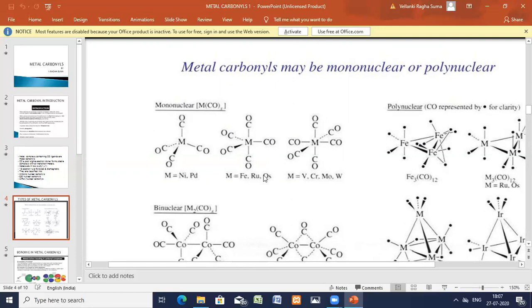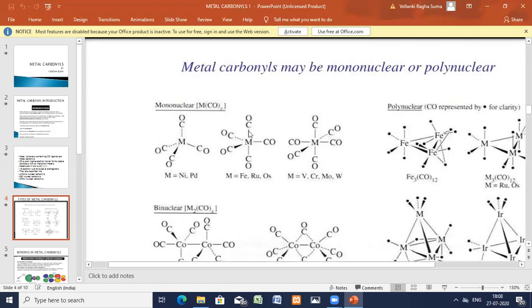All these three are the mononuclear compounds. Each carbonyl to one metal. 4 carbonyls are there, so therefore you call it as tetracarbonyl compounds, but only one central metal atom. Each carbon monoxide, 1 metal. So you call it mononuclear. Here, 5 carbonyls, pentacarbonyl.